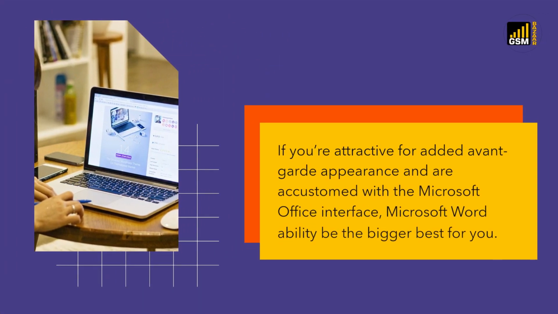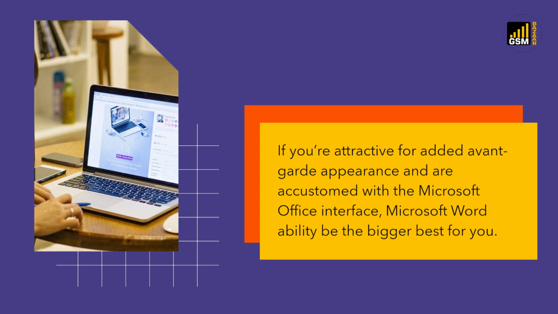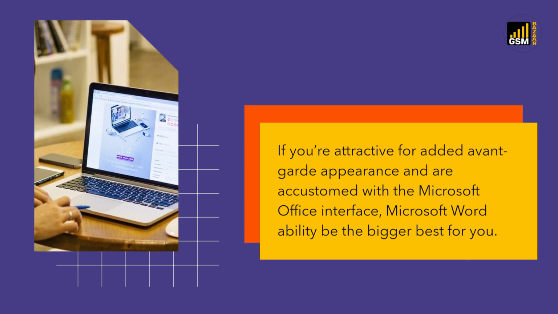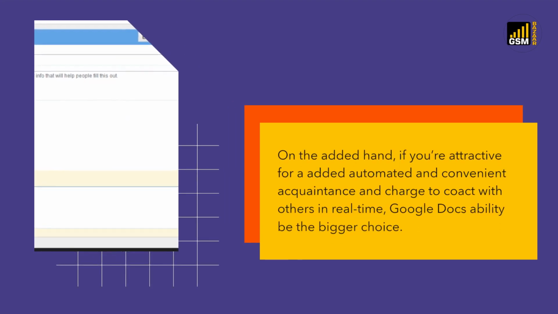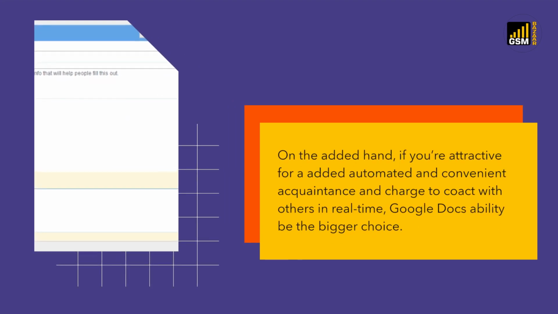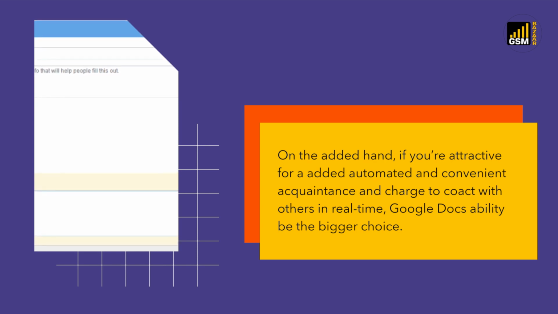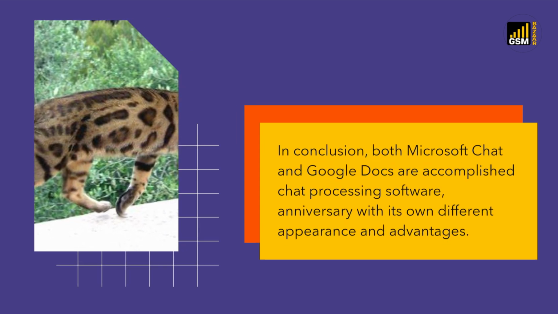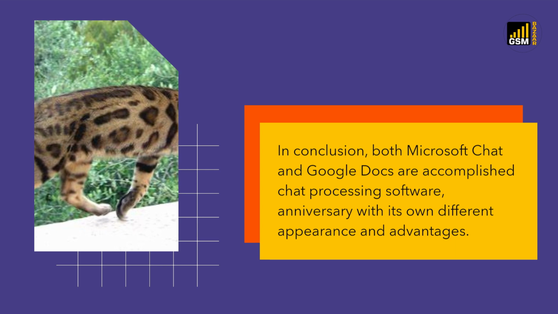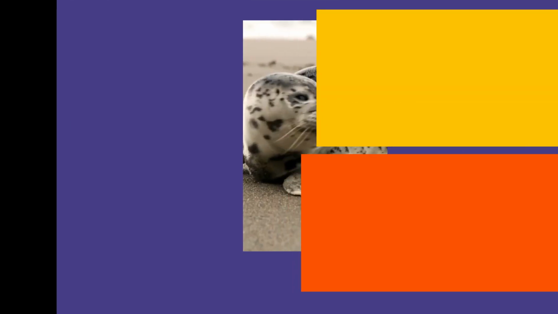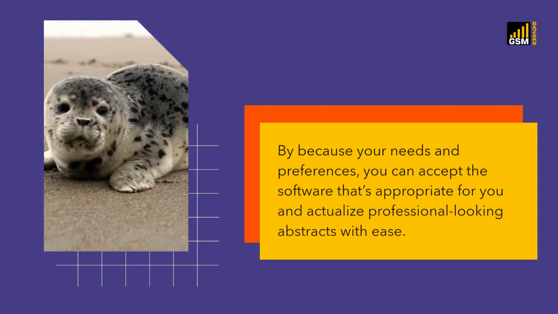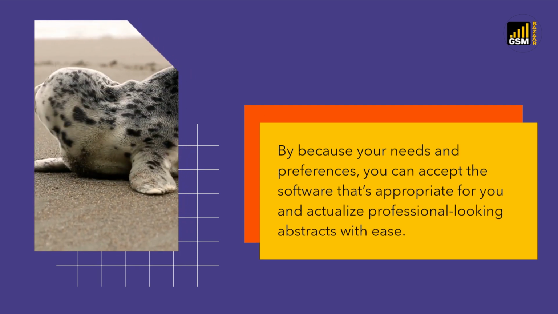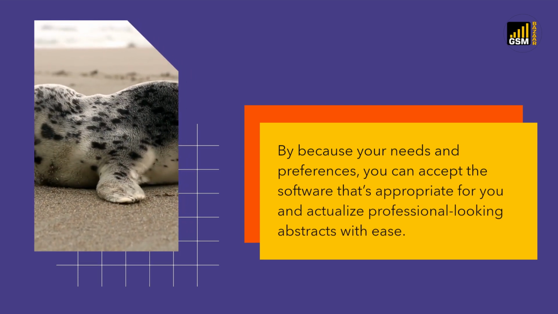If you're looking for more advanced features and are familiar with the Microsoft Office interface, Microsoft Word might be the better choice for you. On the other hand, if you're looking for a more automated and convenient experience and want to collaborate with others in real time, Google Docs might be the better choice. In conclusion, both Microsoft Word and Google Docs are excellent word processing software, each with its own unique features and advantages. Considering your needs and preferences, you can choose the software that's right for you and create professional-looking documents with